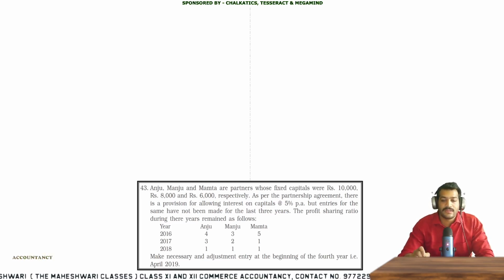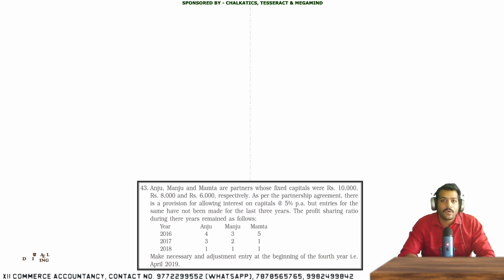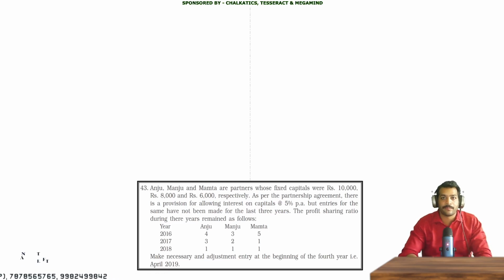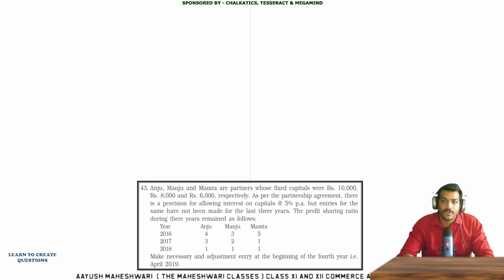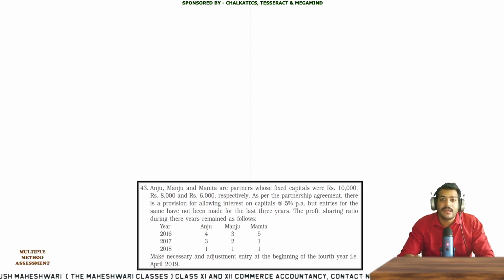Now let's go with the profit sharing ratio. The question says that in the year 2016 the PSR was 4:3:5. In the year 2017 the PSR was 3:1. In the year 2018 the PSR was 1:1:1. This is the overall understanding of the question: that for the last 3 years interest on capital hasn't been provided, and number 2, the profit has been distributed in the ratios 4:3:5, 3:1, and 1:1:1 in the 3 different years. So let's start how to solve this question.